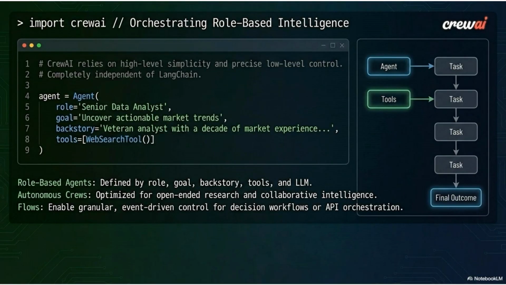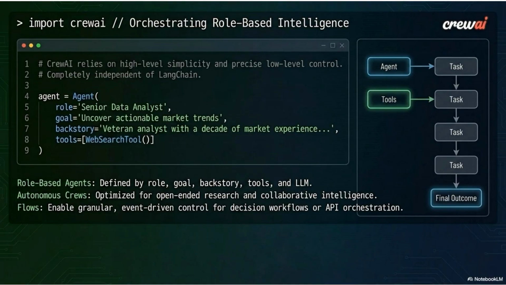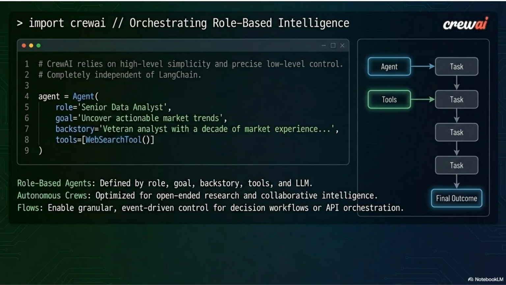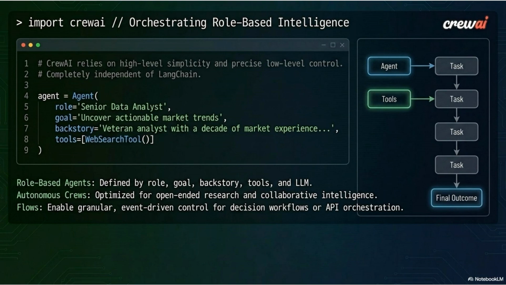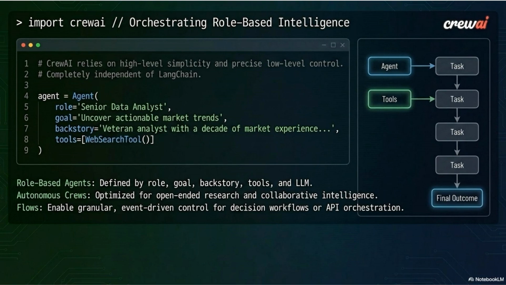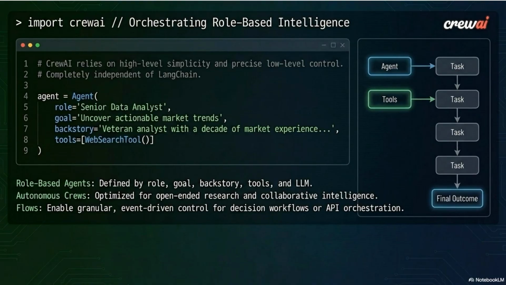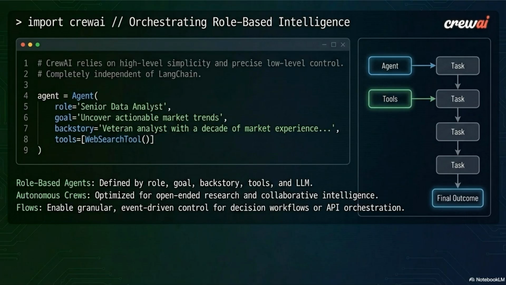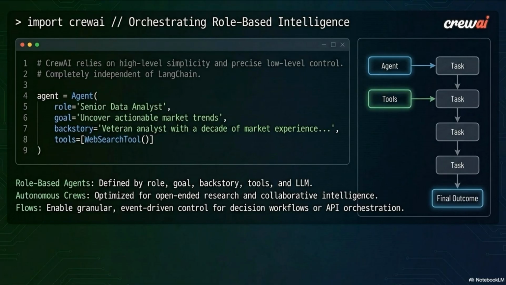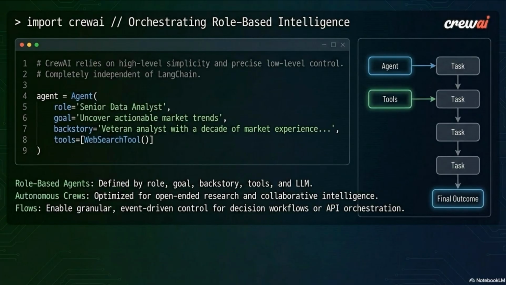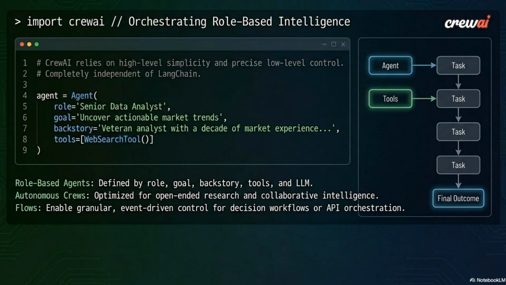Slide 8. Import CrewAI. Orchestrating role-based intelligence. CrewAI is completely independent of LangChain, built on high-level simplicity with precise low-level control. The core primitive is the agent, defined by 4 properties: a role, for example, senior data analyst; a goal, uncover actionable market trends; a backstory, the context and expertise that shapes how the agent reasons; and a tools list, the external capabilities the agent can invoke, such as a web search tool.